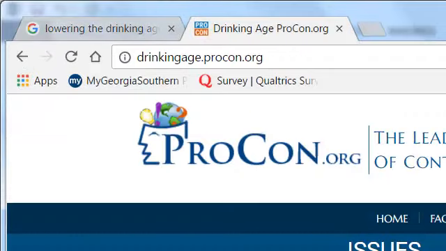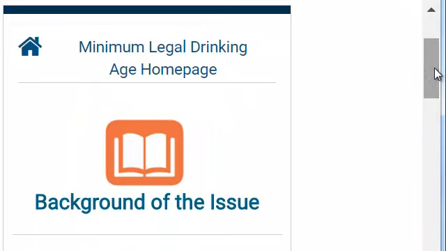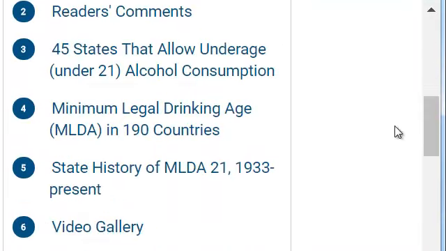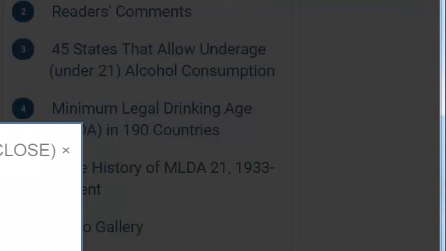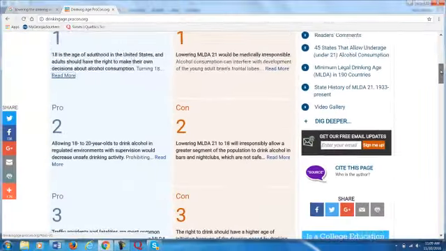Now I will look through this source. Alright, it's a very controversial website. It's got the pros and cons. It's got pros that can definitely help me in my paper. Let's see how many it has.